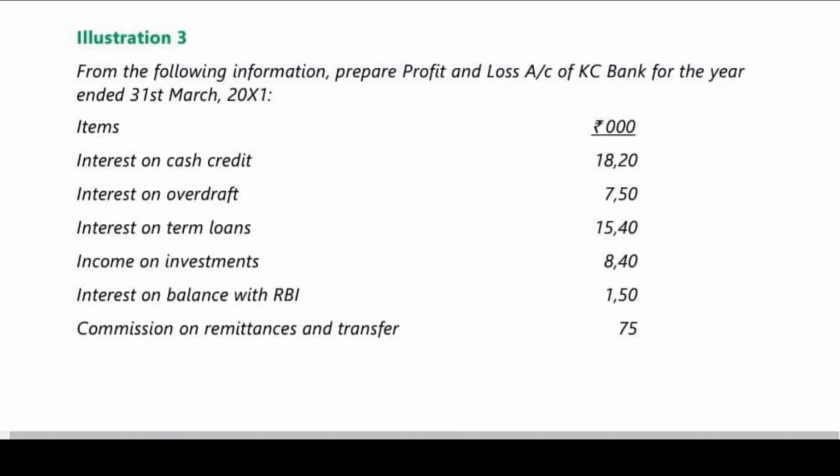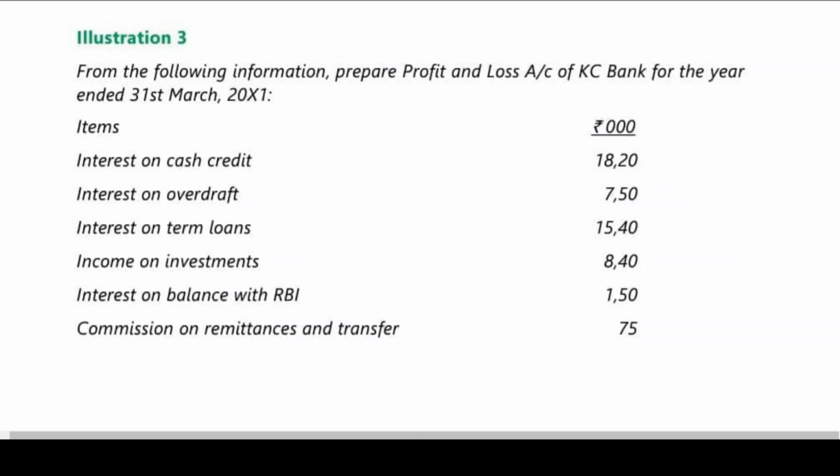So we have seen two problems of final accounts, that is the P&L account. The same thing I have been continuing here. Let us see the problem. From the following information, prepare the P&L account of KC Bank for the year ended 31st March 2011. He has given the items. Just, the last time I wrote with a red pen to identify where each goes.